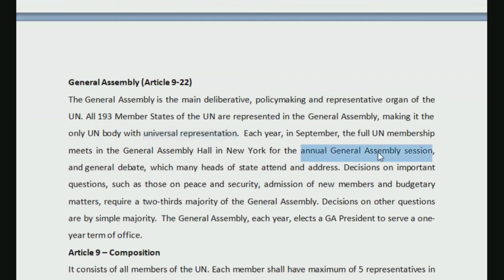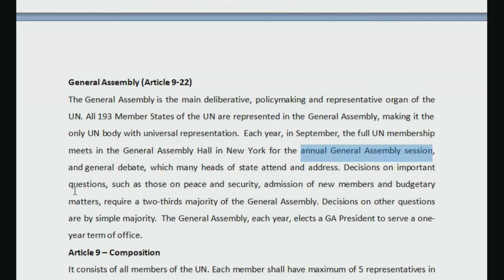Okay, so this is the annual General Assembly session. As the name suggests, it will be held every single year in September. And there is the general debate, which many heads of state attend and address. It will have general debates where many of them will attend and address their matters.